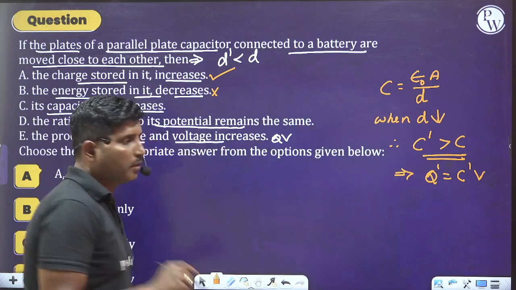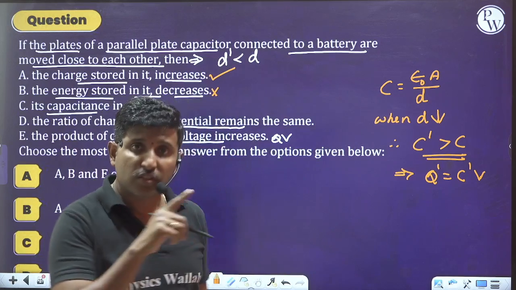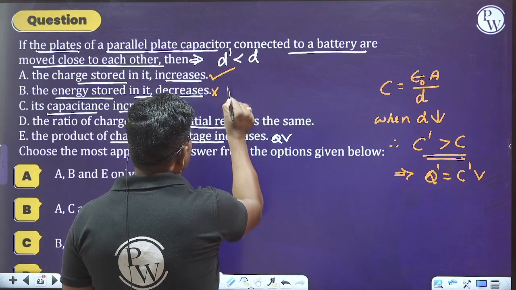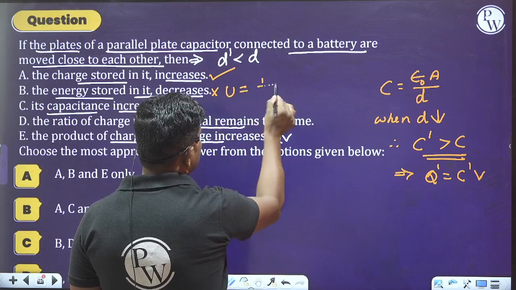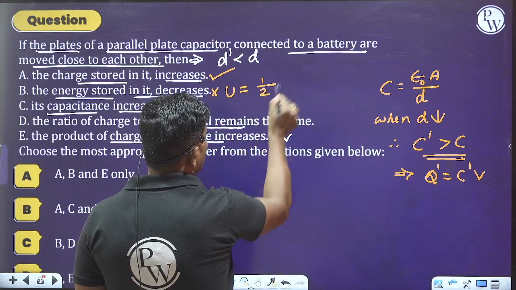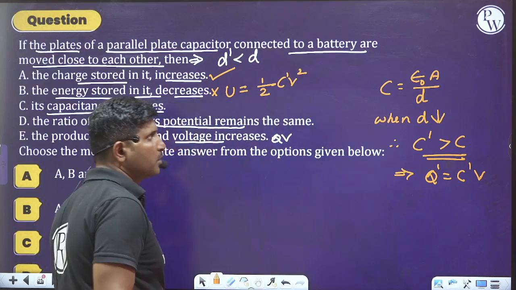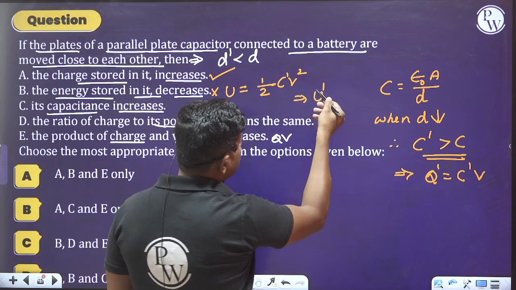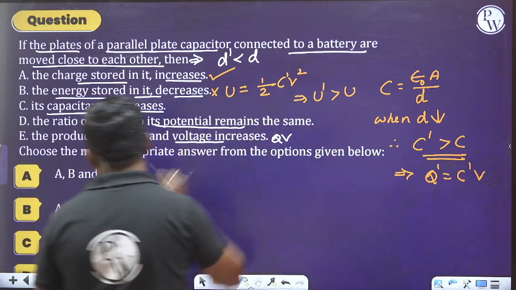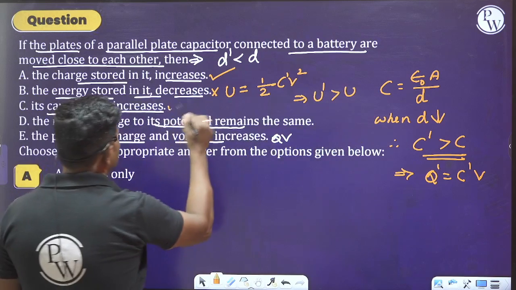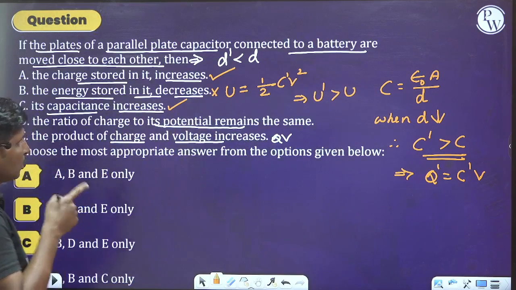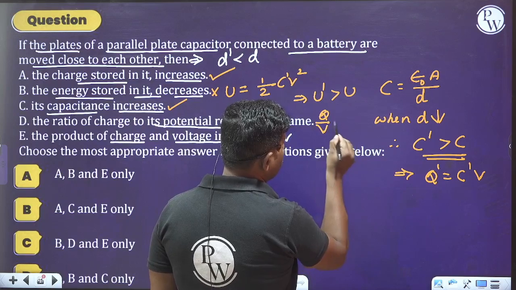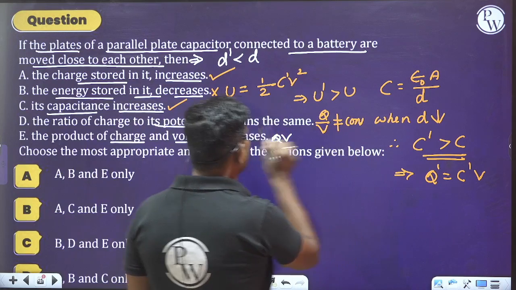energy stored, whenever the charge is increased and the capacitance is increased, then we might say the energy will remain constant. But energy is equal to half C into V square, so energy should increase actually. When capacitance is increasing, therefore energy should be increased. Capacitance increases. Yes, it is also a right statement. The ratio of charge to its potential remains constant. What is the charge to potential here? Charge by V will not remain constant.